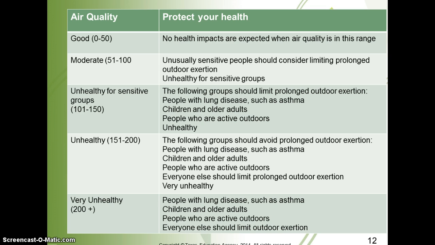The following groups should limit prolonged outdoor exertion: people with lung disease, such as asthma, children and older adults, people who are active outdoors. Unhealthy, 151 to 200. The following groups should avoid prolonged outdoor exertion: people with lung disease, such as asthma, children and older adults, people who are active outdoors. Everyone else should limit prolonged outdoor exertion.